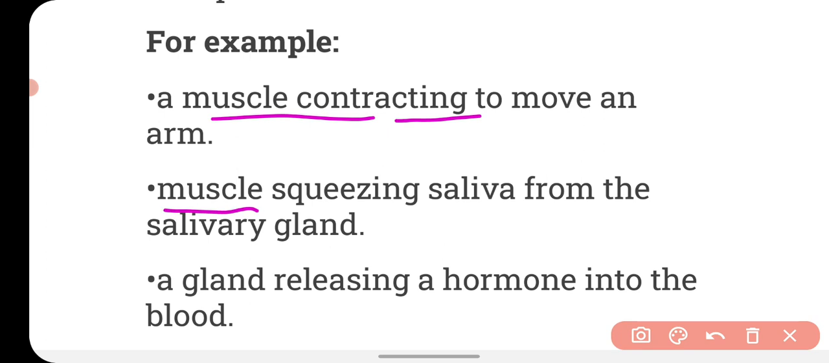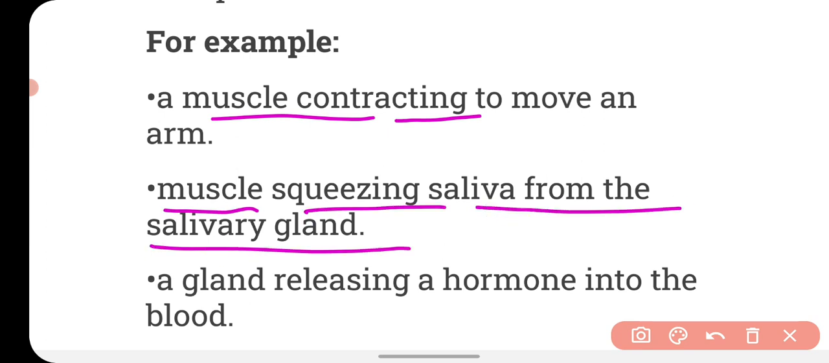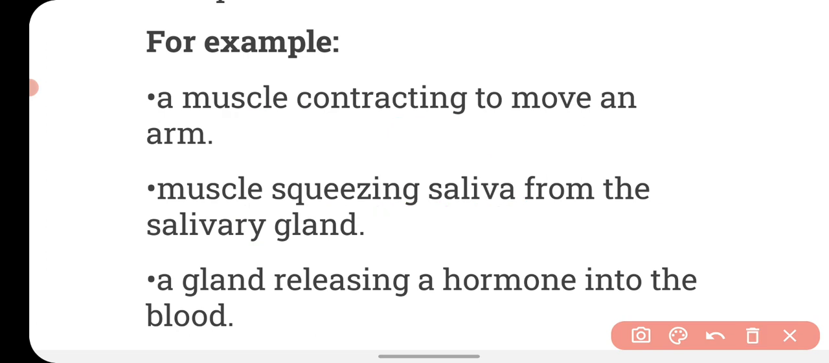Second example is muscles squeezing saliva from the salivary gland. Once you take any food in your mouth, your salivary gland squeezes the saliva. This is because of the command given by your brain to the muscles of your salivary gland, and then the saliva is secreted. A gland releasing a hormone into the blood, that is also because of the command given by the brain. So these are the effectors. These are the parts of the body which follow the command of your brain.